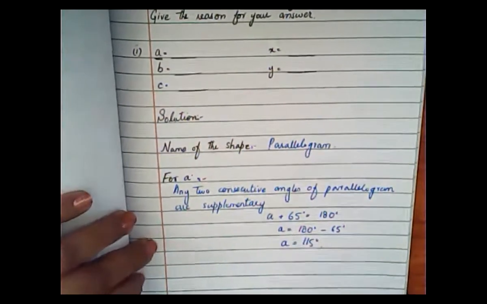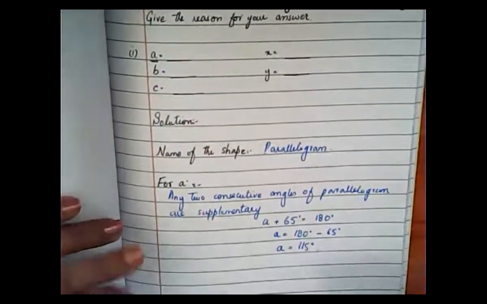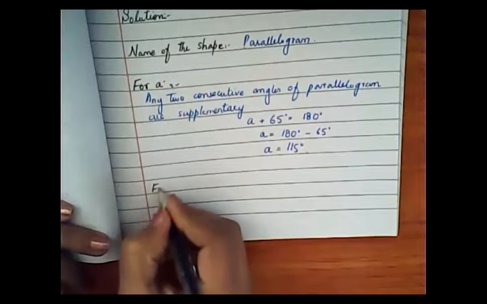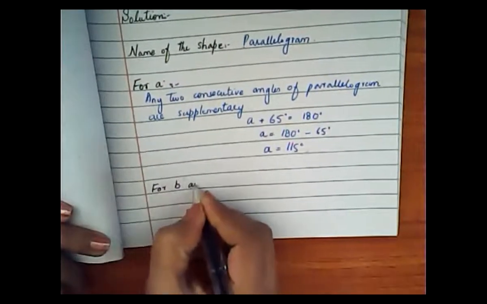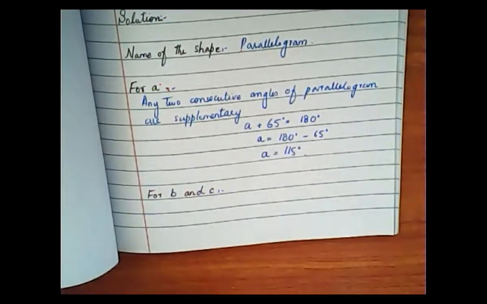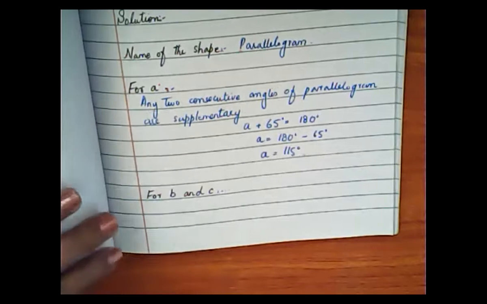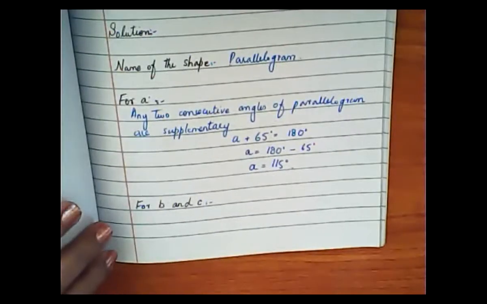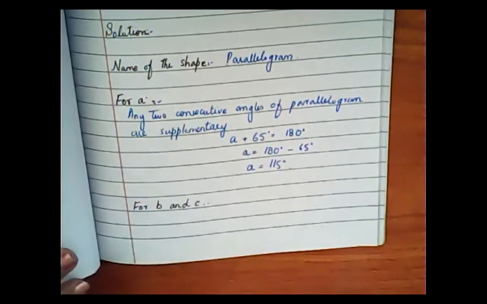Right? Now for angles B and C, which postulate are you going to write here? What will you write for B and C, class? Please hurry up. How will you find this B and C? Now look here.